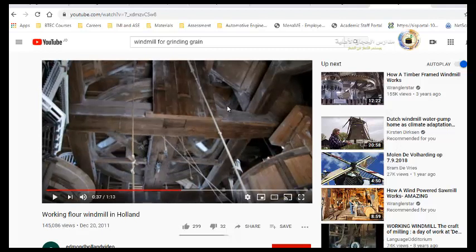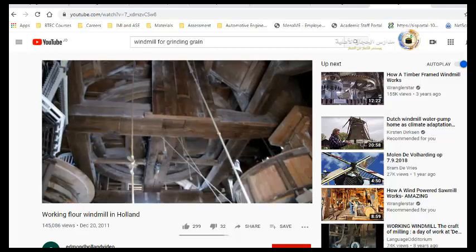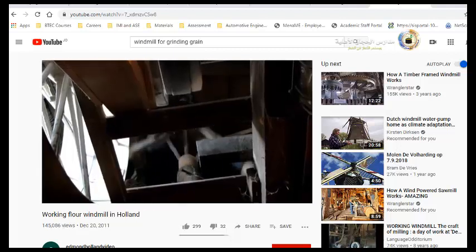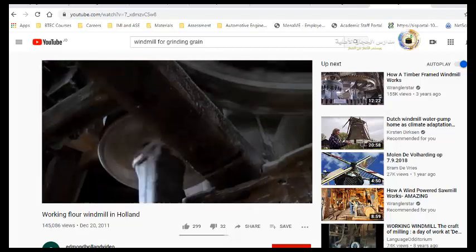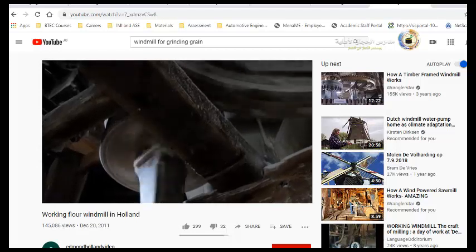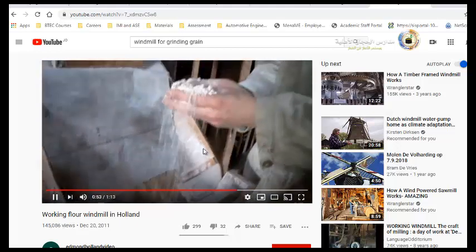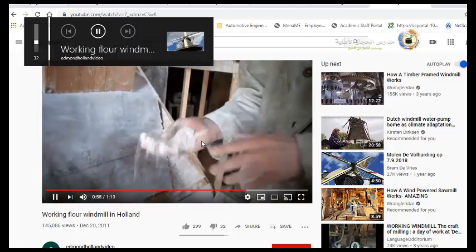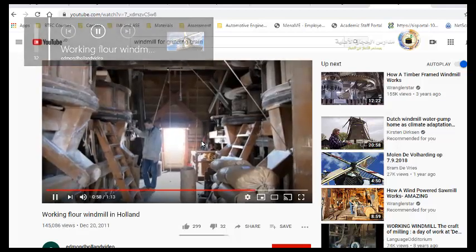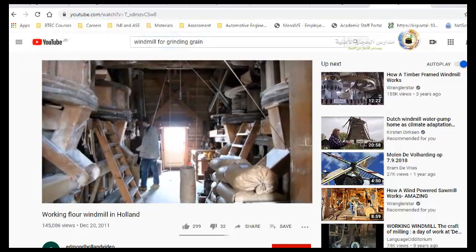They put the seeds and they use this power to grind or to crush to make powder out of these seeds. And what makes them move? The force of wind. Here it is, see? So people used to use this from a long time ago.